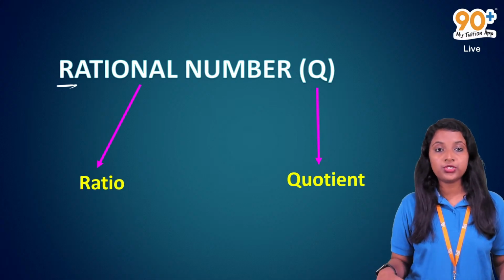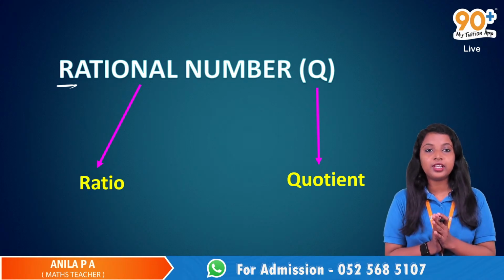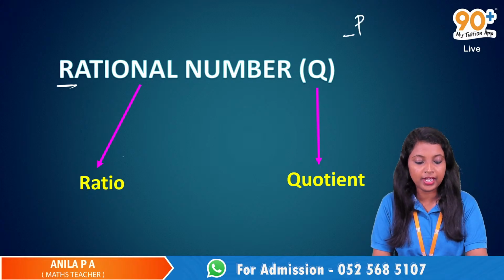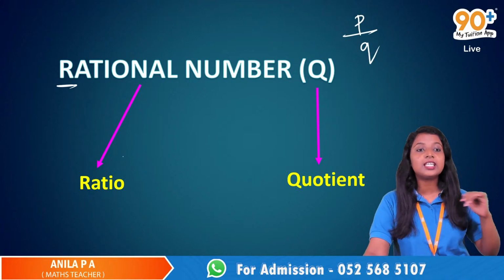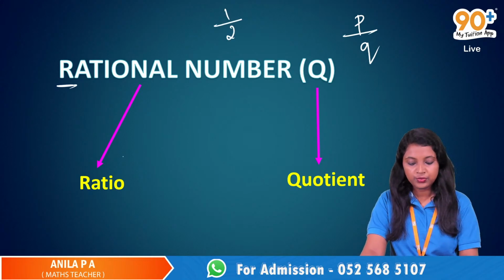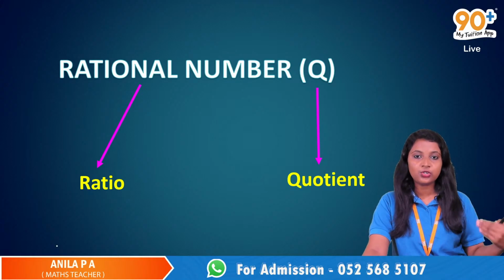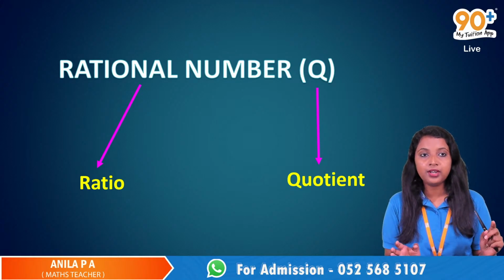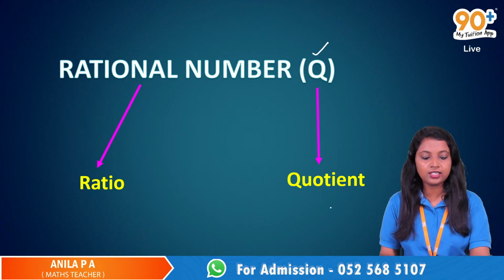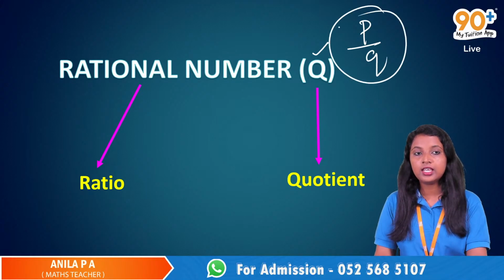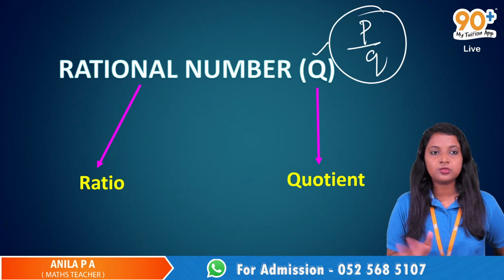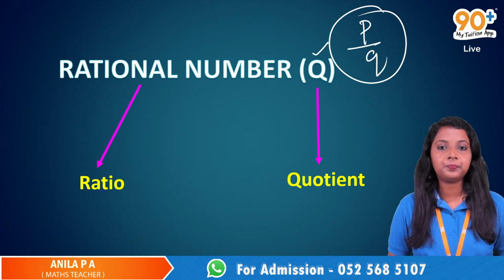Q denotes quotient. The word rational came from the word ratio; P by Q form means we are taking the ratio. 1 by 2 means the ratio of 1 and 2. That's why it is a rational number, and we use Q because it is the quotient. It comes from this P by Q form. That is there in your textbook, just for your knowledge.